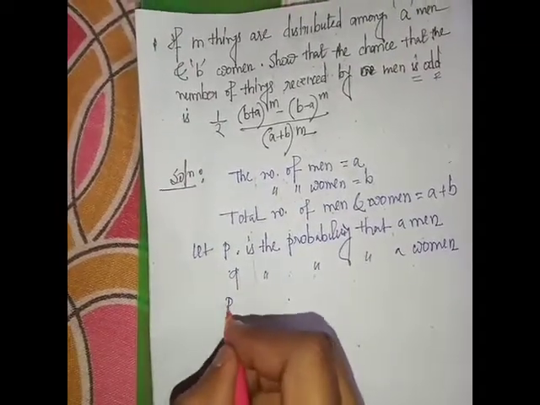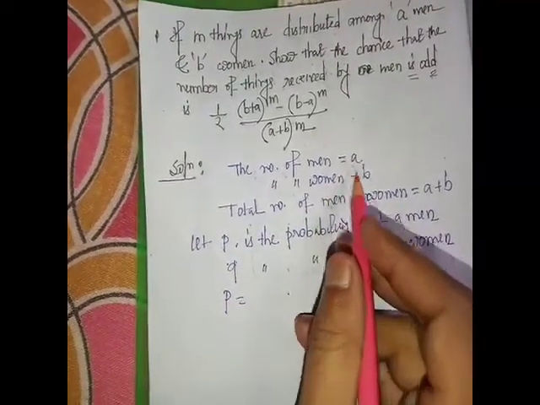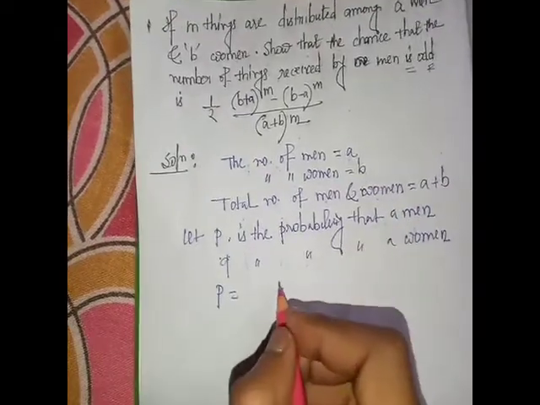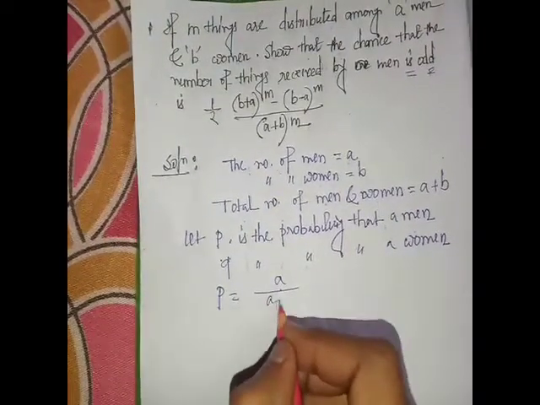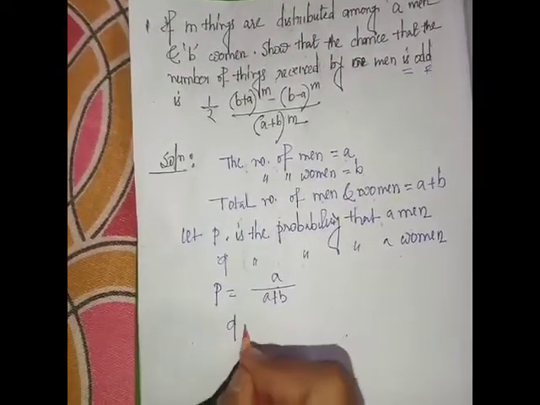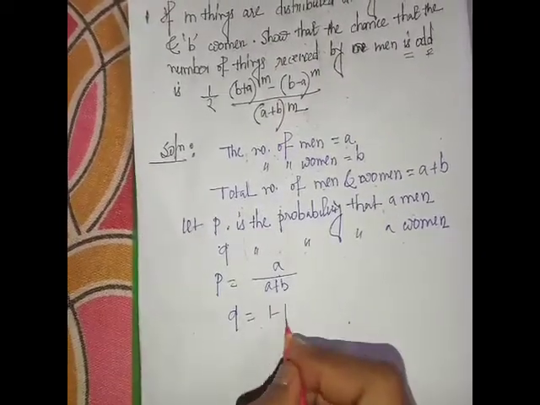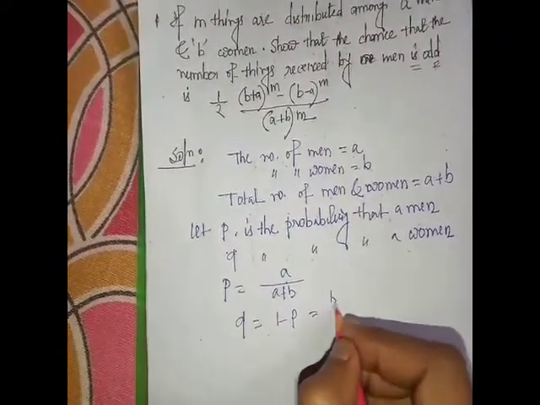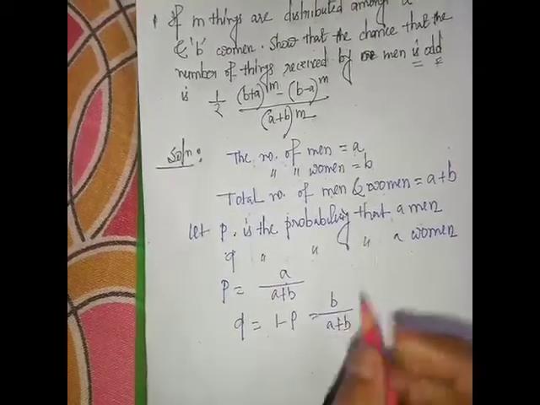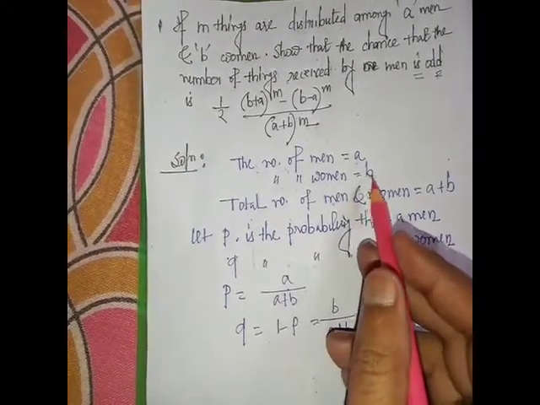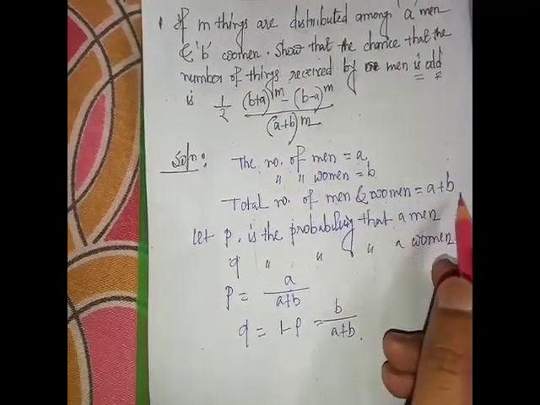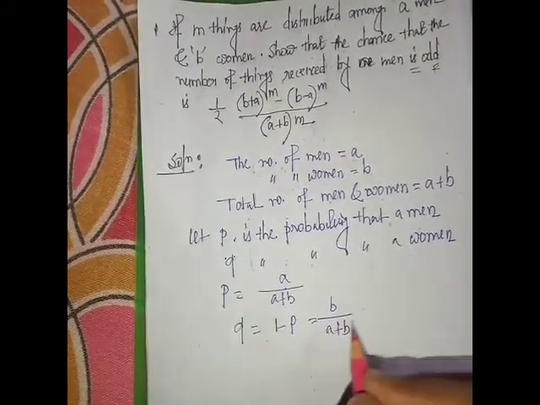So p equals men a out of a plus b, men and women. So p is a by a plus b and q is 1 minus p, which is b by a plus b. Also the women are b out of a plus b, so the probability of a woman is b by a plus b.